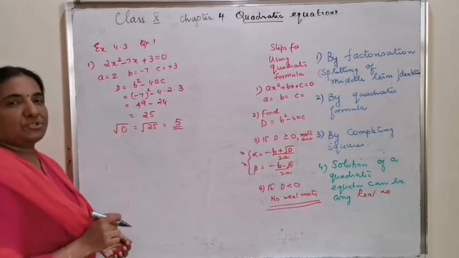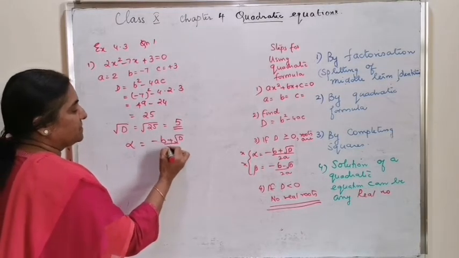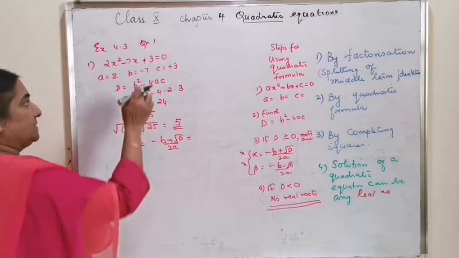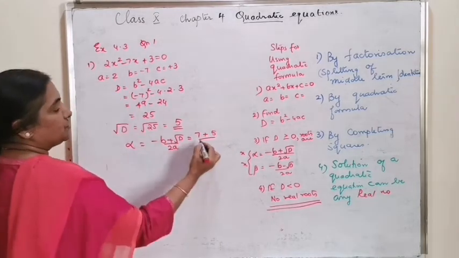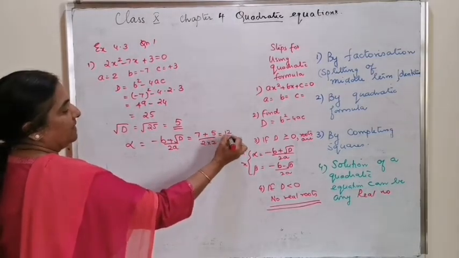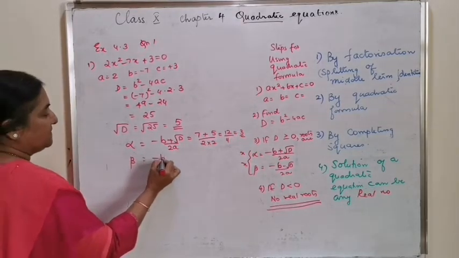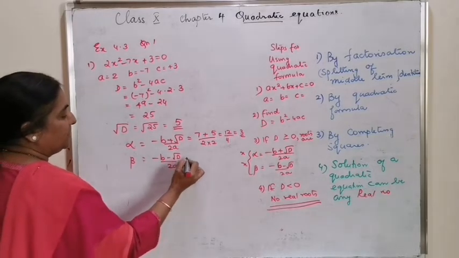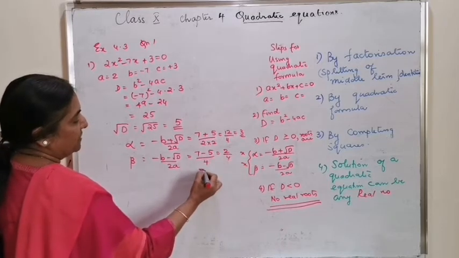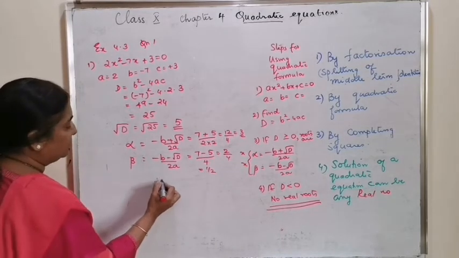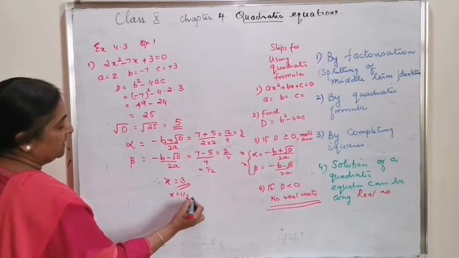Since the discriminant is a positive value, the first solution alpha is minus b plus root D by 2a, which is equal to 7 plus 5 by 2 into 2, or 12 by 4, which is equal to 3. And the beta value is minus b minus root D by 2a, which is equal to 7 minus 5 by 4, 2 by 4, which is equal to 1 by 2. Therefore, the solution x value is 3 and x value is half.